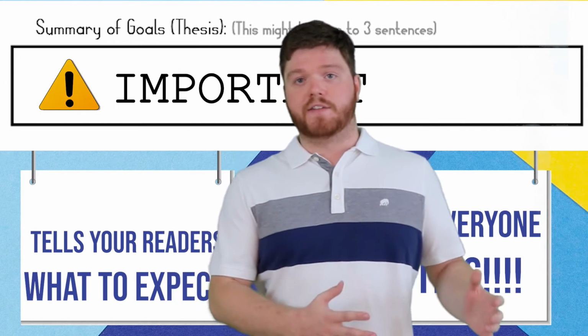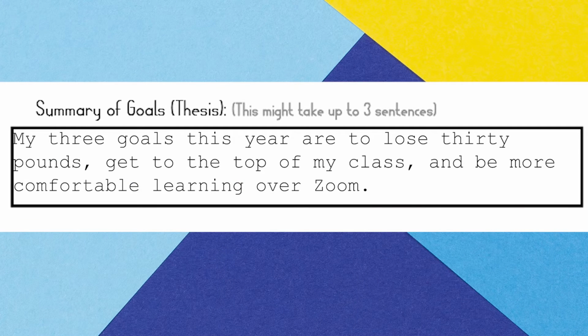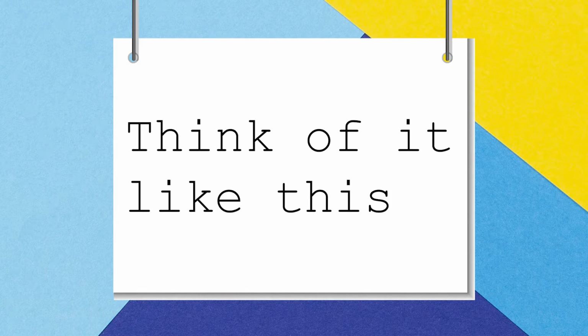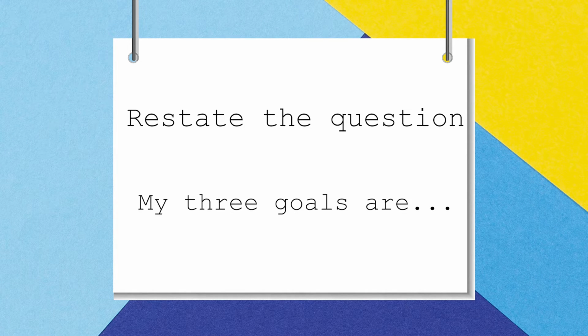Here's an example of it written in one sentence. "My 3 goals this year are to lose 30 pounds, get to the top of my class, and be more comfortable learning over Zoom." Making them into one sentence might be harder than you'd expect. Here's a helpful way that I like to think about it. Pretend that you had just been asked the question, "What are your 3 goals for this year?" And then restate the question like you would do in a short question answer on a test.